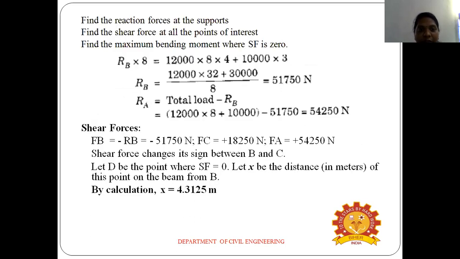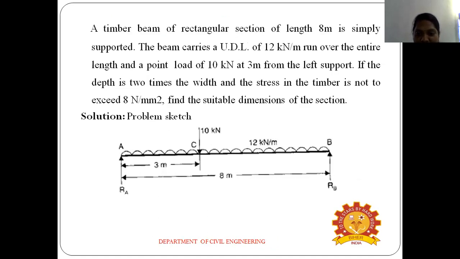So the first one, from the simply supported case we are finding the reactions, RA and RB. Find the shear force at all points, and find the maximum bending moment, where the shear force is 0. For that case we are taking moment about B. You can see the diagram.